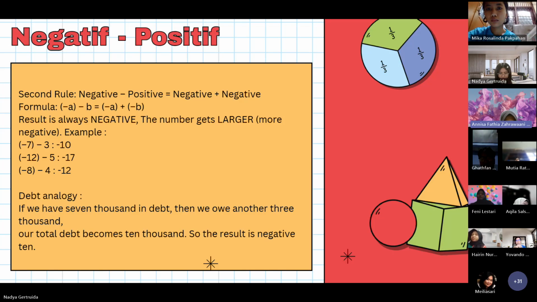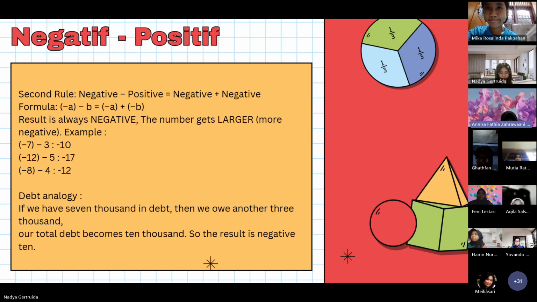Negative 8 subtracted by 4 is negative 8 added to negative 4, the sum is negative 12. Why is that? Because A subtracted by B is the same as A added to the opposite of B. So negative 7 subtracted by 3 is the same as negative 7 added to negative 3. And we already know the rule that negative added to negative, add the numbers, the sum is negative.